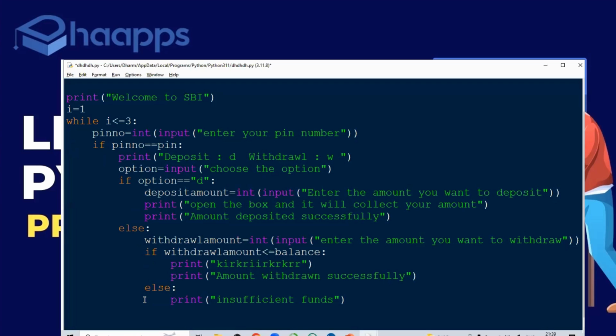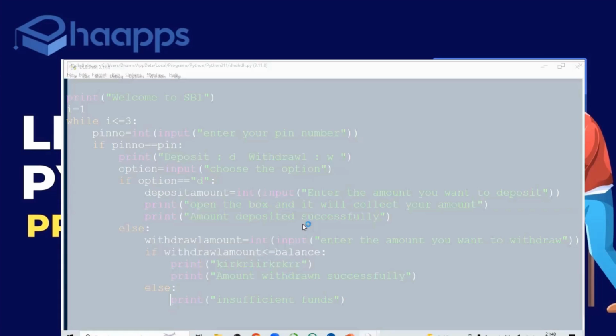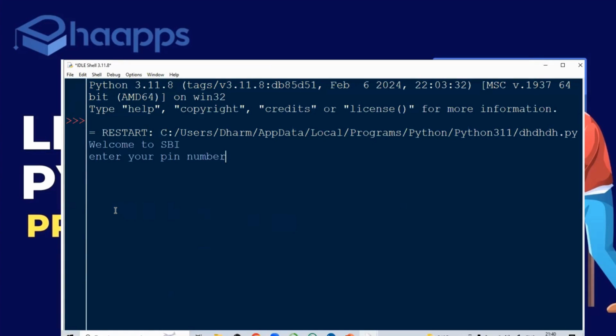Okay, now you can see. Now check. While i is less than or equal to 3, the condition is always true. i is equal to 1, i is less than or equal to 3. Why I have given i equal to i plus 1, you'll understand. Now let me run this. Enter your PIN number. I'll enter a wrong PIN. Enter your PIN number, I'll enter a wrong PIN.